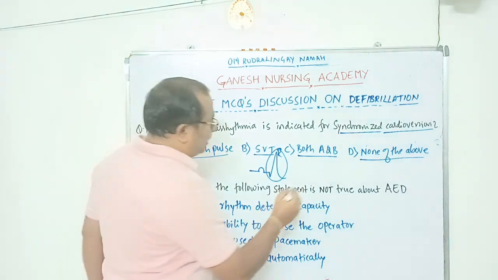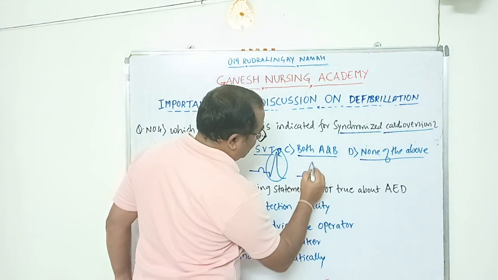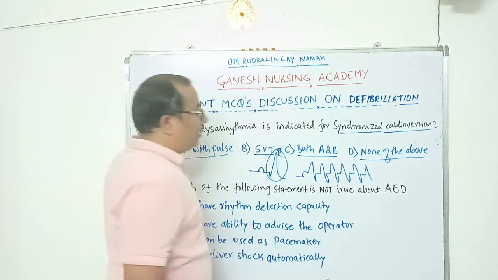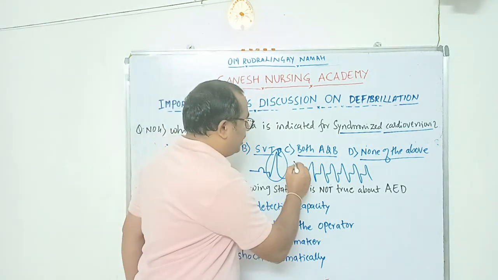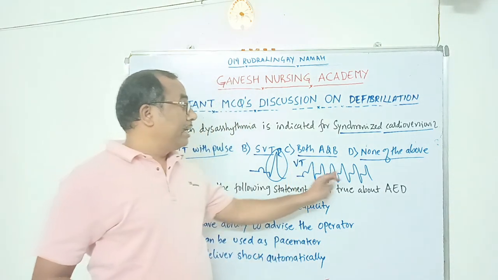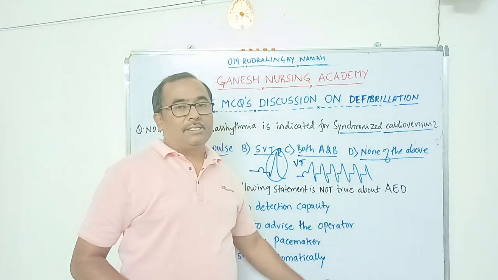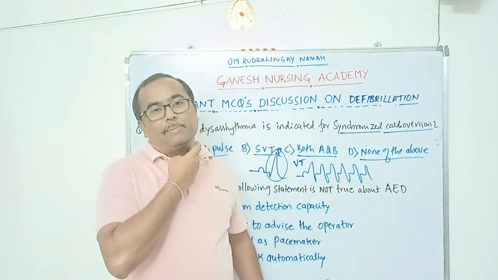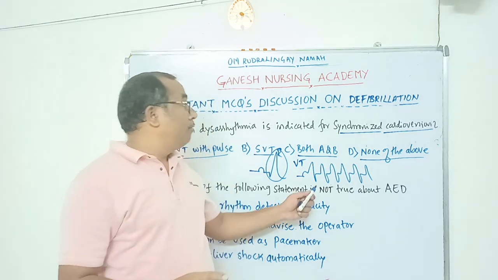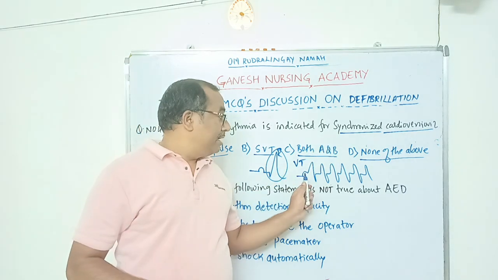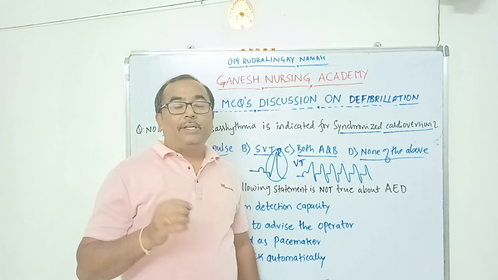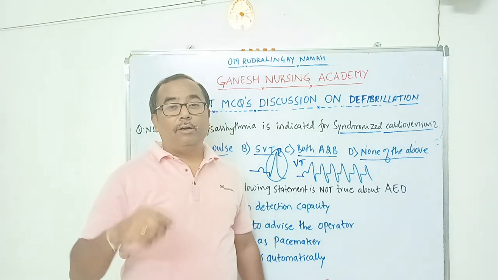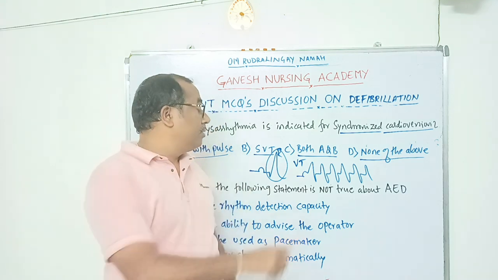Ventricular tachycardia means, as I have already shown you, this is the pattern of rhythm of a ventricular tachycardia. But if this ventricular tachycardia is running with pulse, when you feel the pulse of the patient and the pulse is present, then we go for the synchronized cardioversion. If this kind of ventricular tachycardia is running and the patient does not have carotid pulsation, then we will go for manual defibrillation, not the synchronized cardioversion.